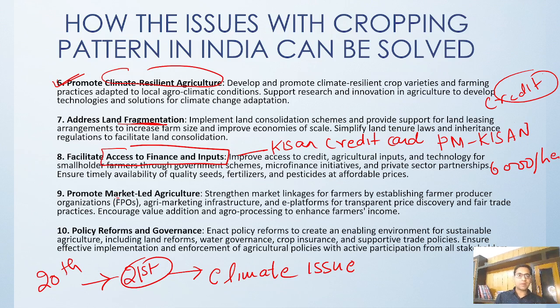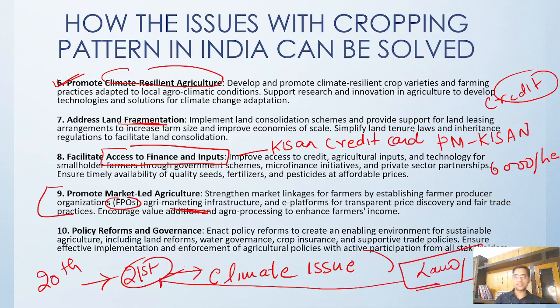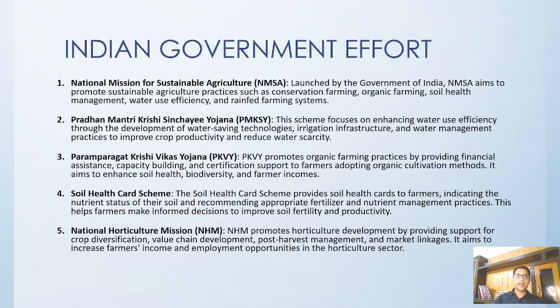Promote market, farmer produce organizations, agriculture marketing, import export, all has to be enhanced and integrated together. And then the government has to make laws and rules which adhere to the 21st century's way of working in agriculture. Now what are the government efforts that the government is doing?